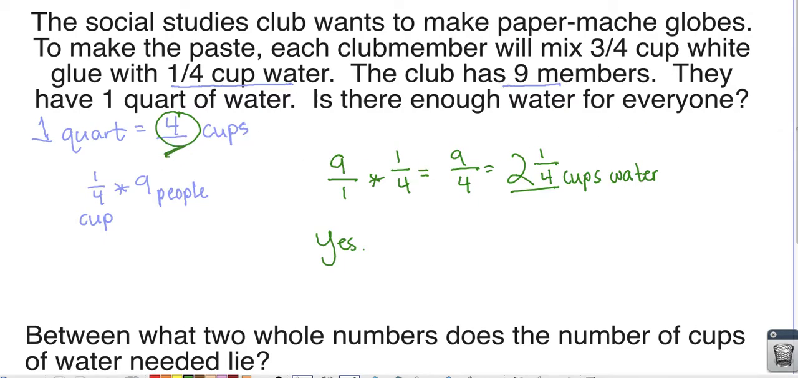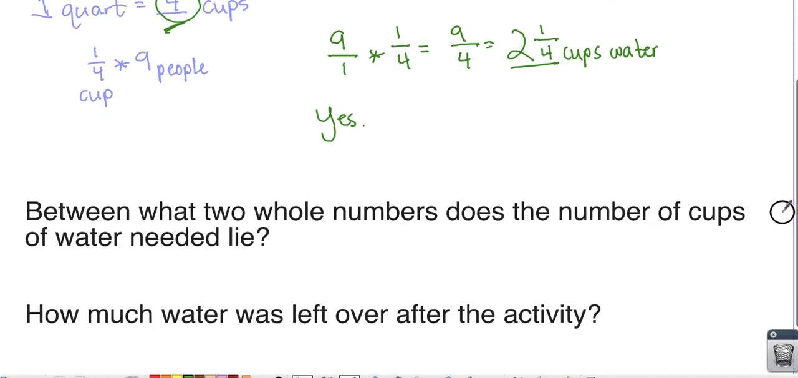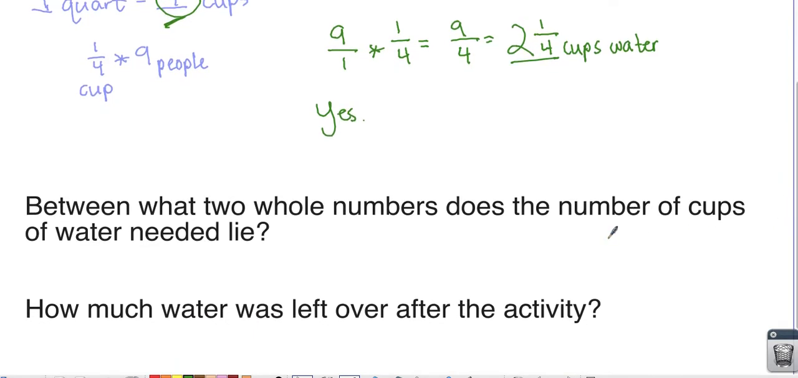Okay, so now we have a couple more questions here. Between what two whole numbers does the number of cups of water needed lie? So we have 2 1/4 cups. Our whole numbers would be 0, 1, 2, 3, 4, 5, 6, and so on. So between which two numbers does 2 1/4 go? Well, hopefully you realize 2 1/4 would go right between the 2 and 3.